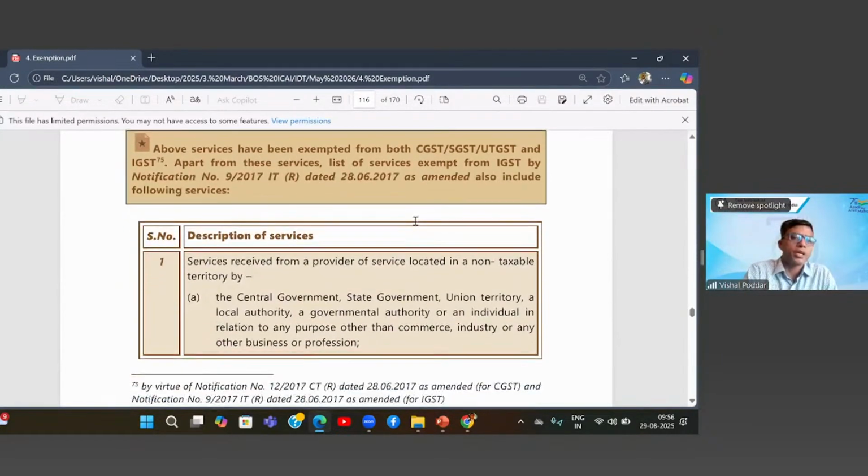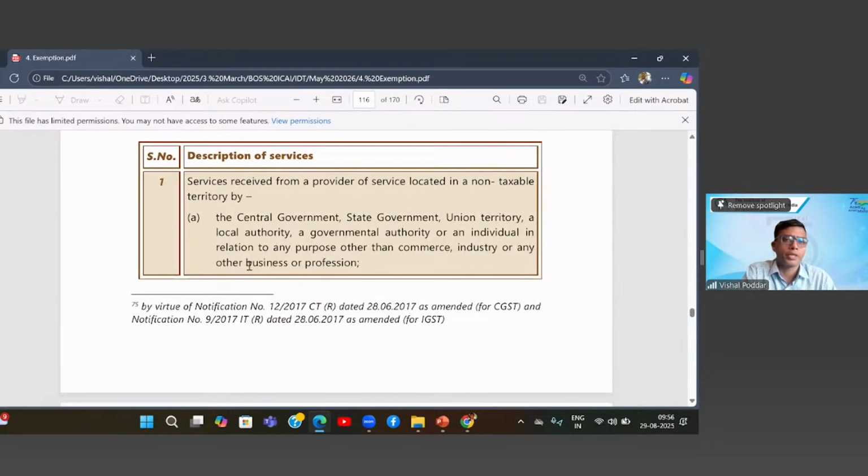Now, besides the above services, we have some other services which are there only in the IGST. Why? Because these are all international services. They are not domestic, so they cannot come in the CGST, SGST. So these are some exemptions which are exclusively for IGST. Let us read them. Please read the first one.